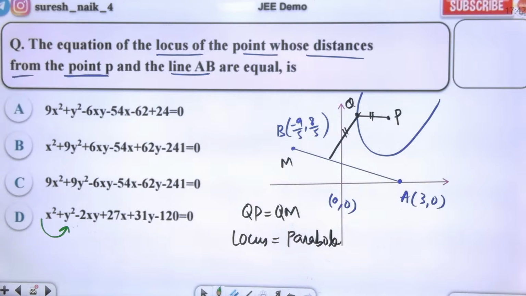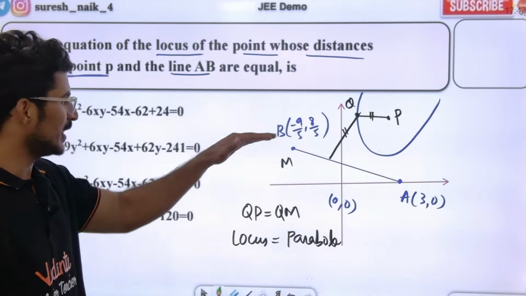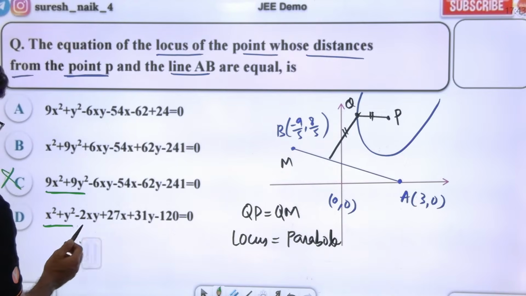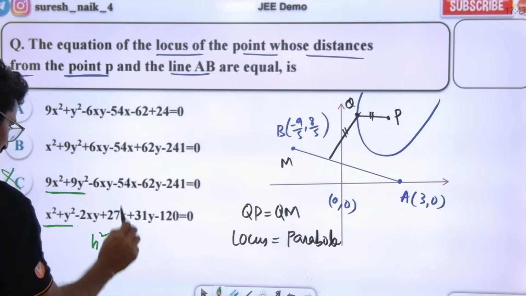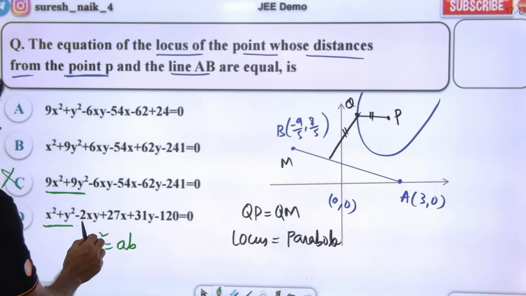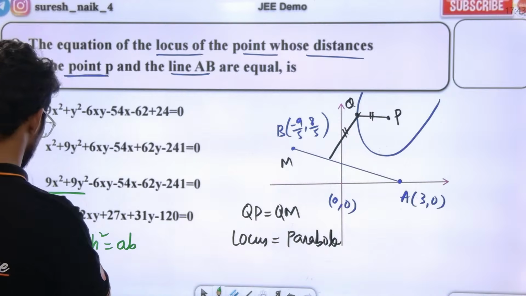Guys, how do I do this smartly? I will think smartly. Here the coefficients of x square and y square are equal, so these two are not possible. We are talking about the locus, which is basically a parabola. I know that the locus is definitely a parabola. Wherever you get h square is equal to ab, that is the answer, right? Suresh Sir told the condition for second degree equations: h square is equal to ab. If h square is equal to ab, then what is h square? The h value gives 1 into ab. So definitely this is not possible.